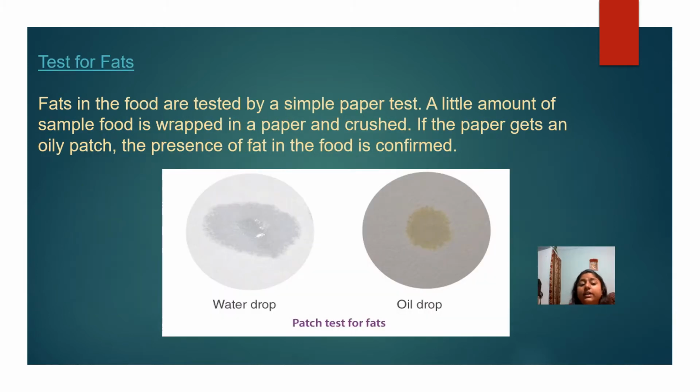Okay, students, now see here. Now here is the test for fat. We have done the carbohydrates, then we have done the protein. Now here is the test for fat.